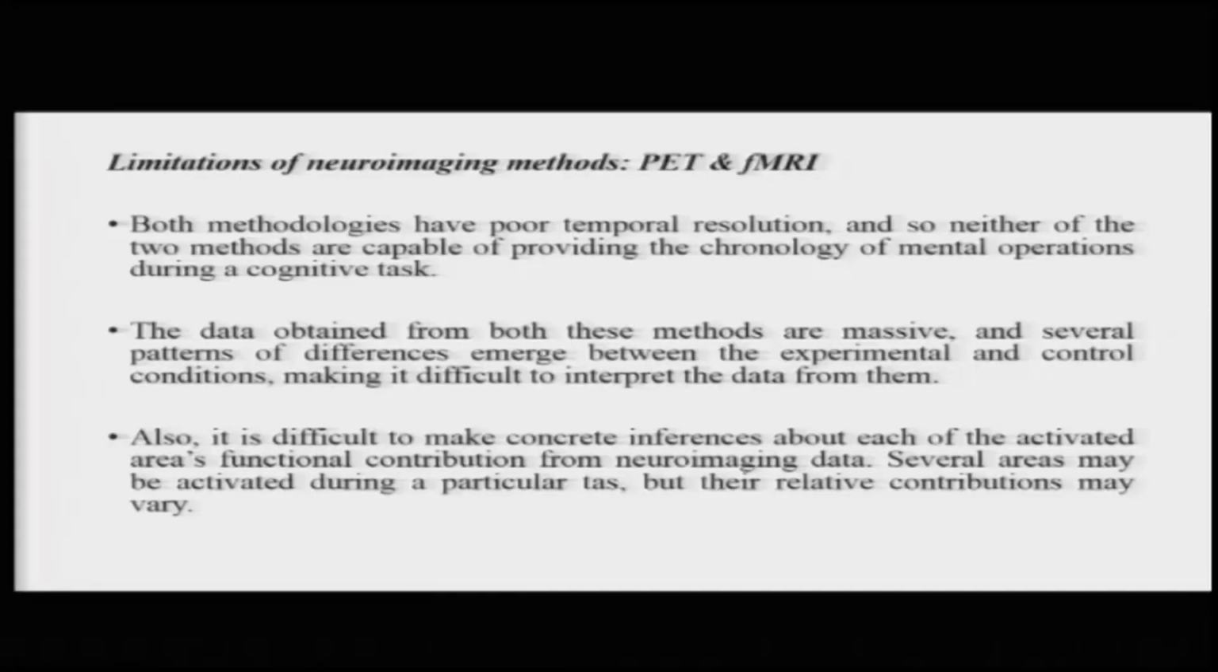Now, we have talked a little bit about both PET and fMRI, but together both of these methodologies have some drawbacks as well. For example, both of them have a poor temporal resolution, so neither of the two methods is really capable of providing the chronology of mental operations during a cognitive task. The data that is obtained from both of these methods is massive.